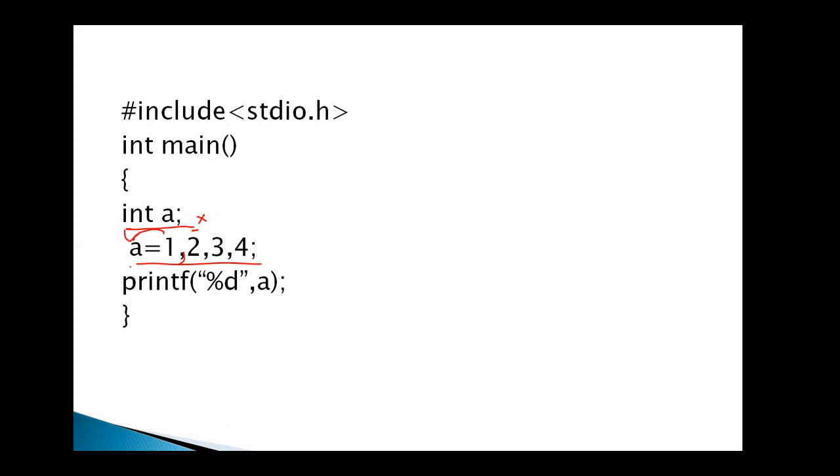Once we use a comma, it means this expression is completed and we move to the next value. So simply ignore the rest. More than one value is separated with commas. So value 1 is assigned to a. What is the value of a? The value of a is 1.